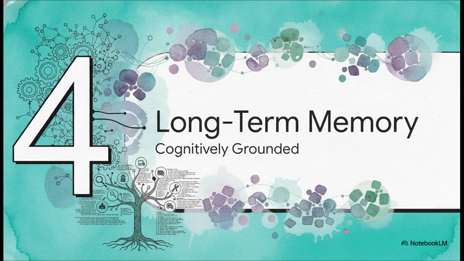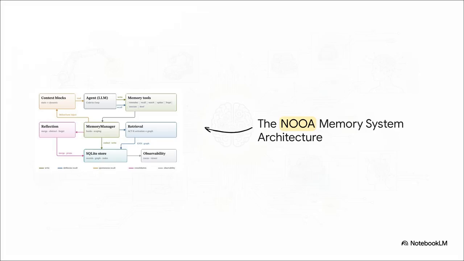Section 4. Long-term memory architecture. Check out this mapping of the memory subsystem architecture. You can see how 7 specific model-callable tools interact with a single SQLite store and a derived vector index.